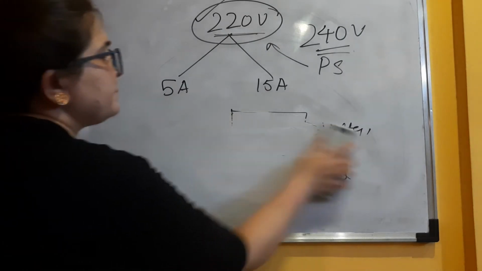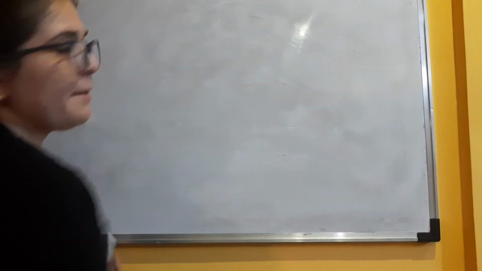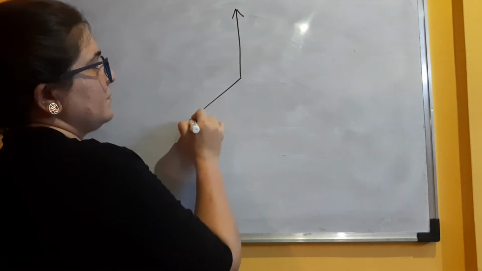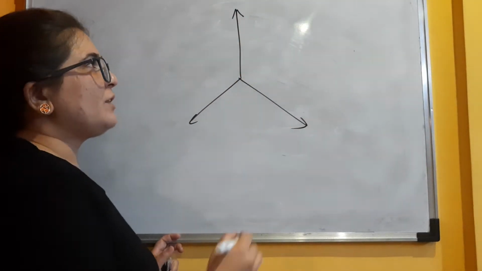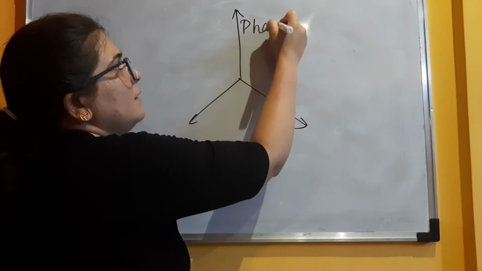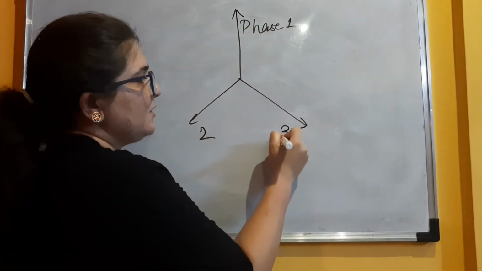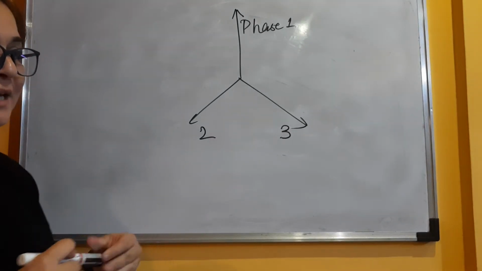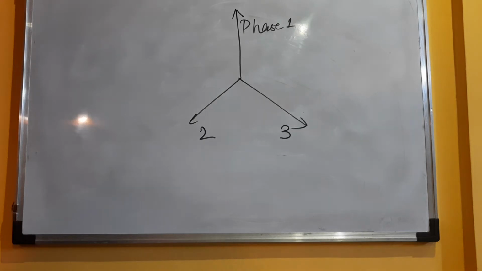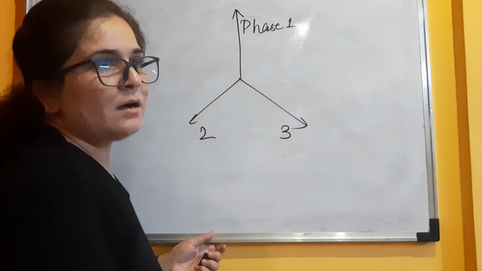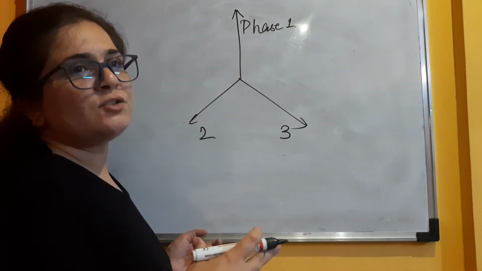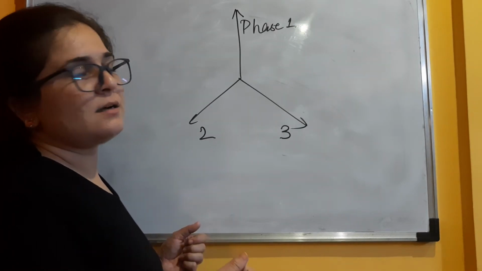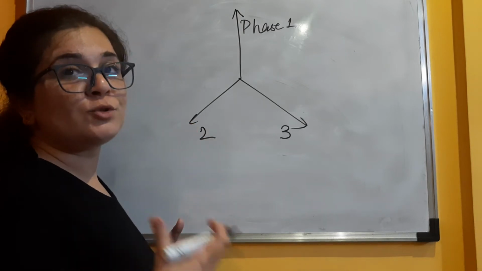Okay, now another thing that you all should remember is that the current is reaching a house in a 3-phase system. Now what is the meaning of 3 phase? This is phase 1, 2 and 3. You must have seen big towers when we go somewhere, and those towers are basically in the field area, the open area where there is no habitation. People are not around. Why? Because so much current these wires are bringing. These towers have so much electricity in them.